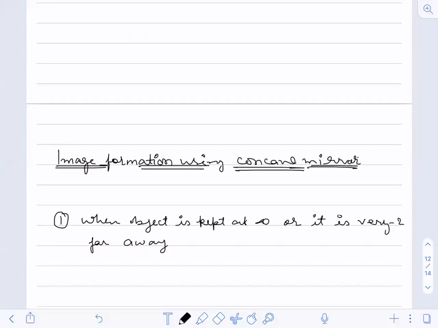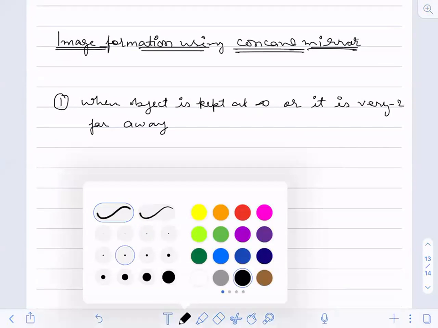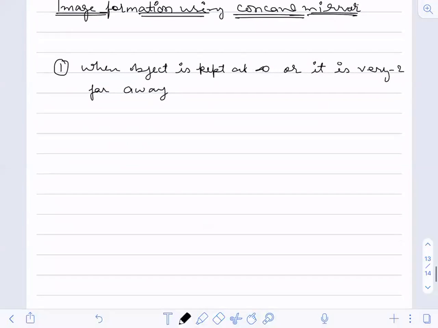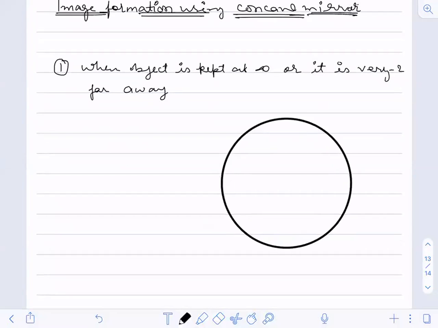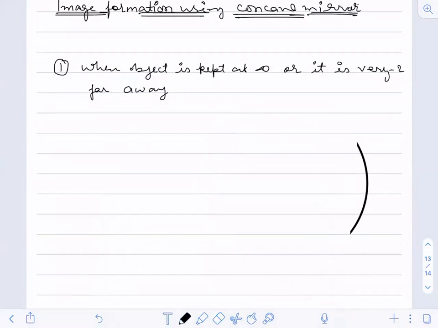Okay, so this is the first case. Let us draw the image. You can draw the figure with me. All the 6 figures you can draw with me.